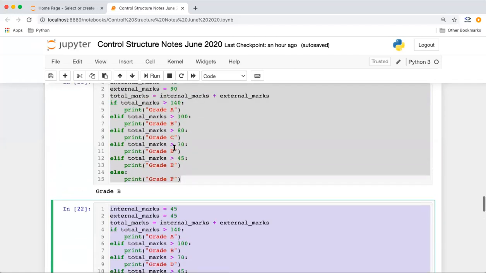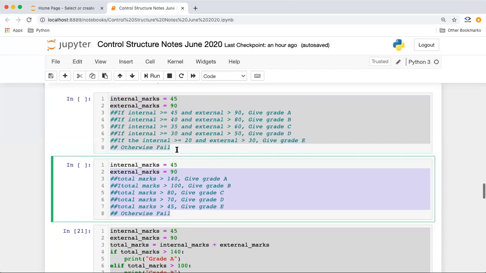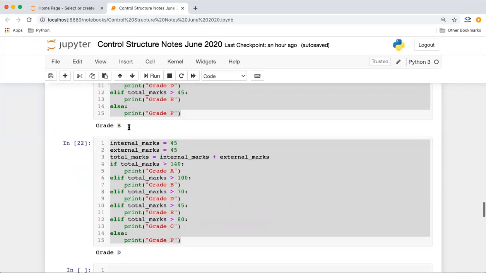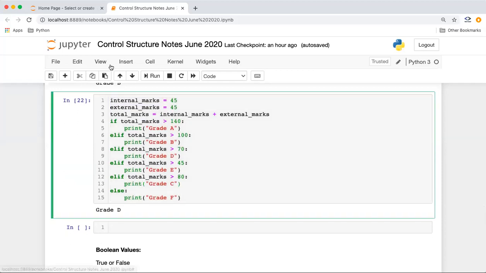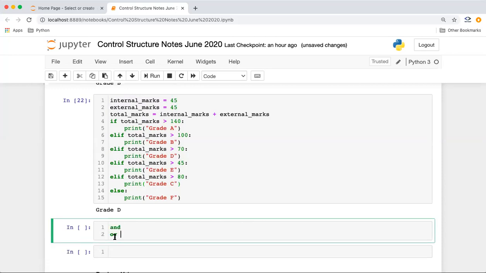Okay, guys. So before we move on to the actual problem we want to do, I want to introduce two keywords here. We have the and and or keywords in Python, right? We use these when we want to have more than one condition, because it's not that we will always have one condition.